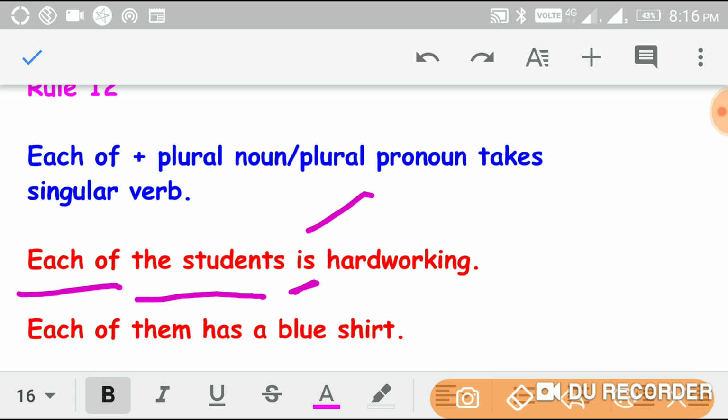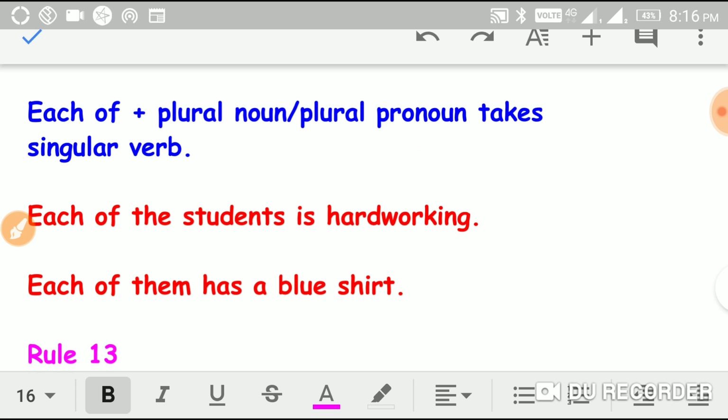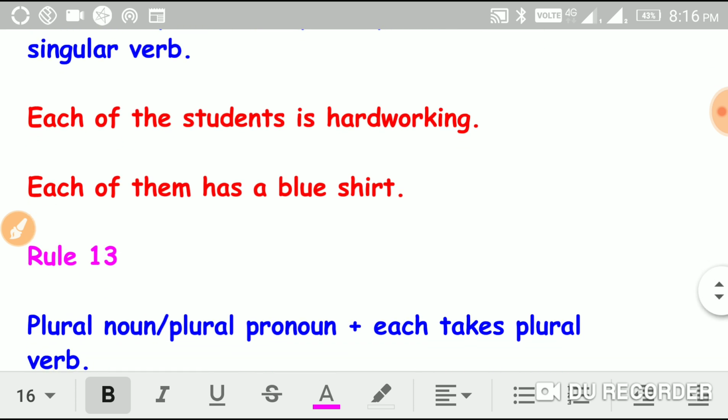Here, each of the students is hard working. Each of the students: here "each of" is there plus a plural noun, so it takes a singular verb. Another example, each of them has a blue shirt.